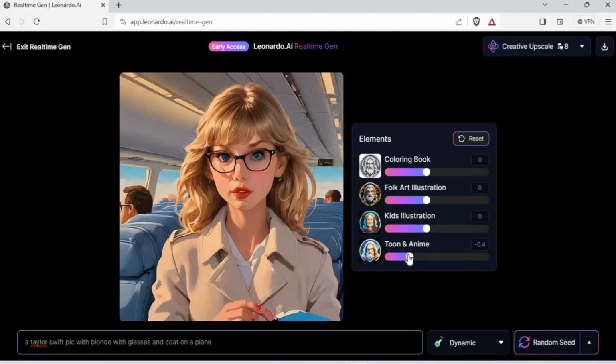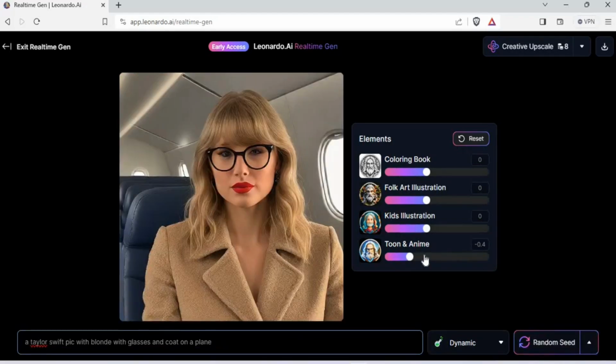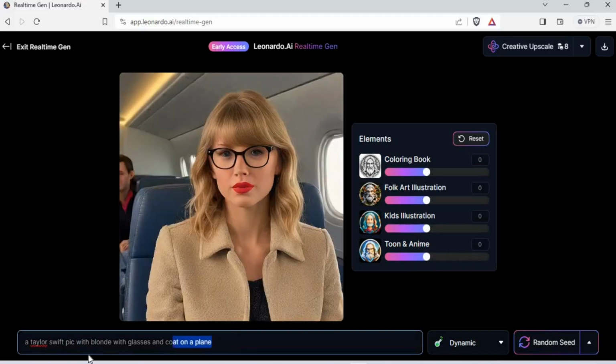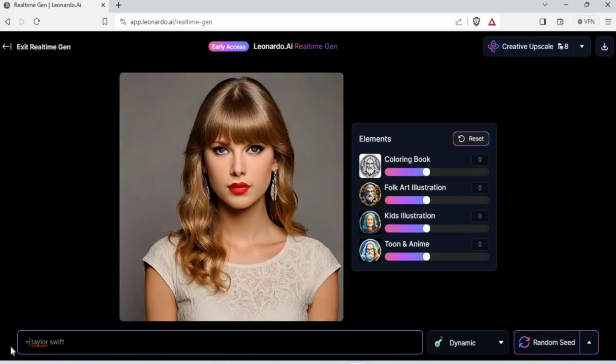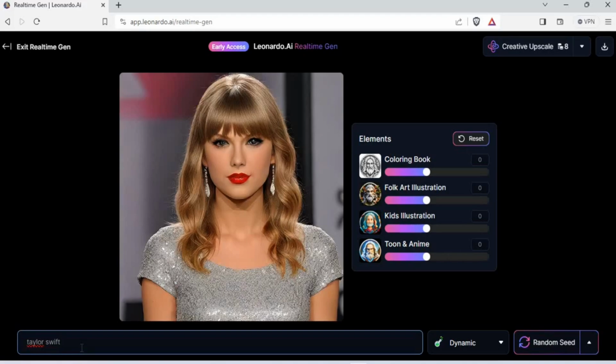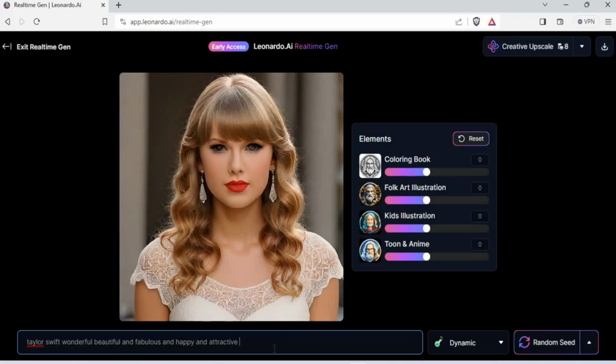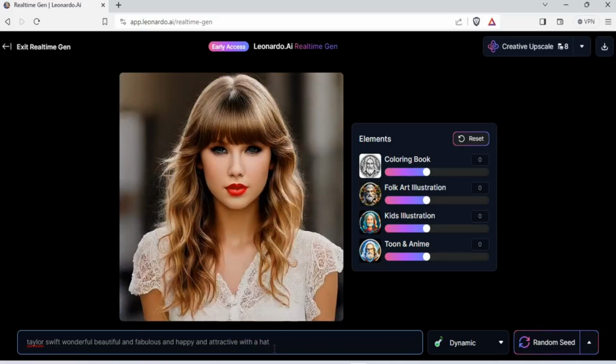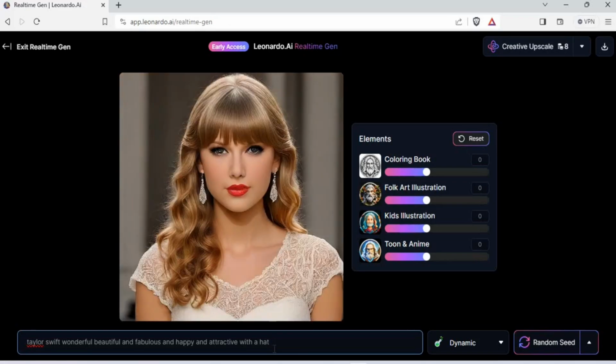Okay, and what happens if you do the negative? Okay, nothing happens much, so we'll put that to 0. Now if we delete all of that and just say Taylor Swift. That's it. Taylor Swift. You see a Taylor Swift image. Now if we put some more adjectives and other words here, like wonderful, beautiful, fabulous, happy, attractive, you have it. With a hat. So now it'll put a hat on Taylor's head.